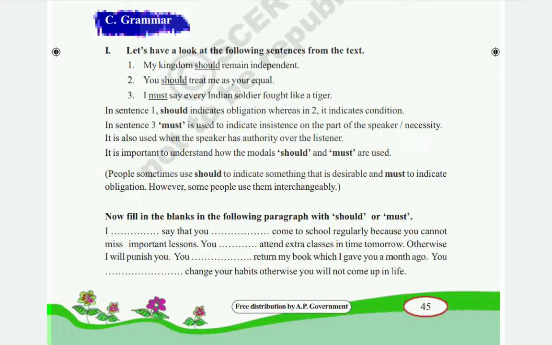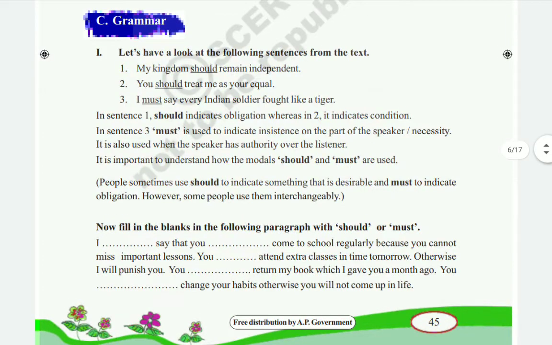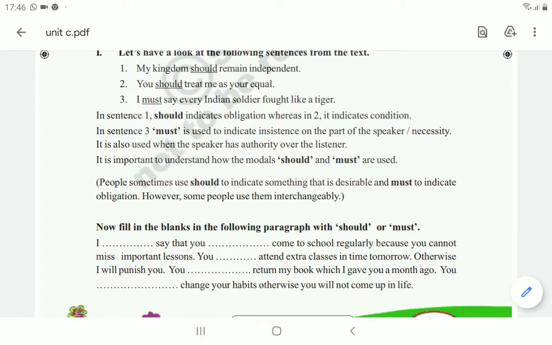In the third sentence, must is used to indicate insistence on the part of the speaker, or necessity. Insistence means you have to order them to do the work. It is also used when the speaker has authority over the listener.